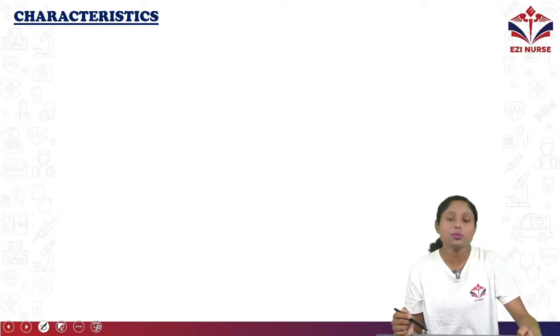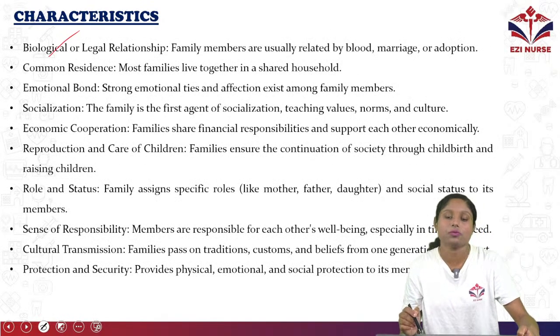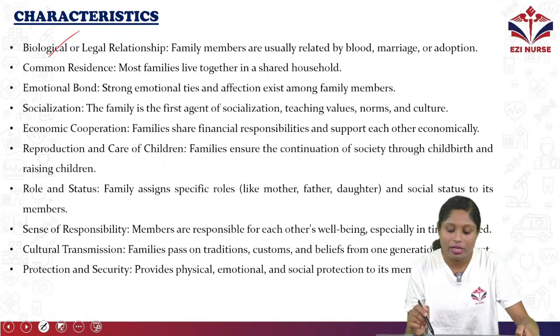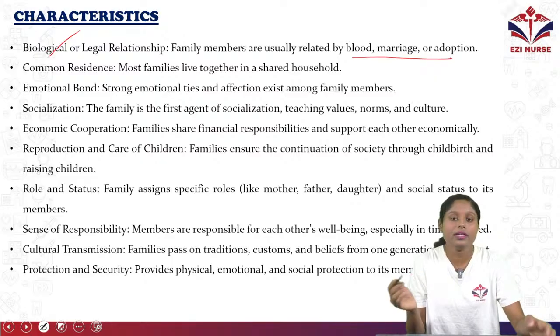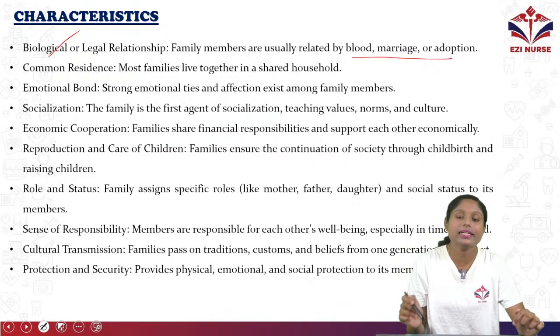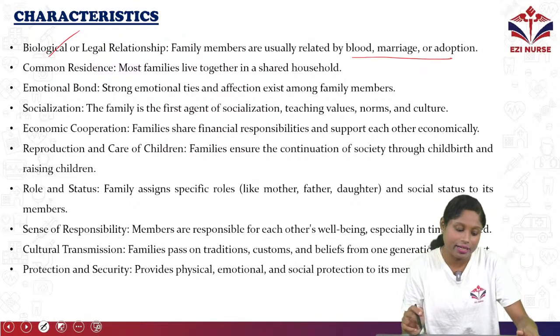Now let's discuss the characteristics of family. First, biological or legal relationship. The members have a biological or legal relationship with each other. Family members are usually related by blood, marriage or adoption. Blood means biological relations. Coming to marriage and adoption, they are legally connected to each other.